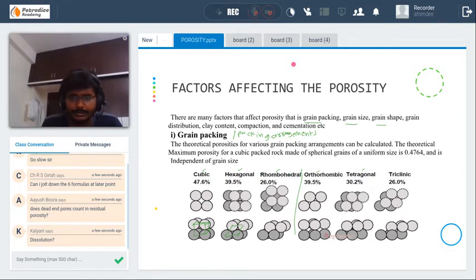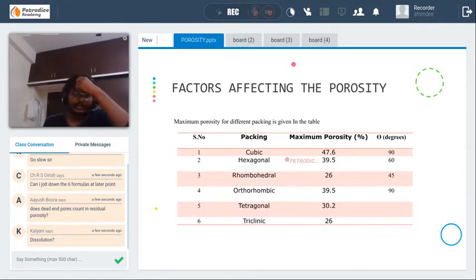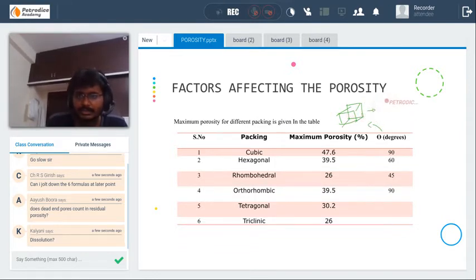It is very important to remember these packings and the angles. The cubical packing will have 90 degrees. The hexagonal will have 60 degrees. The orthorhombic will have exactly 45 degrees.